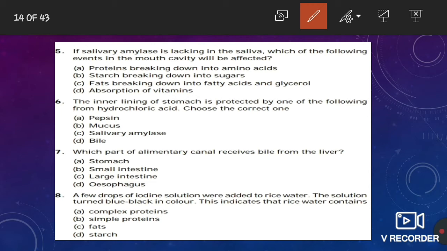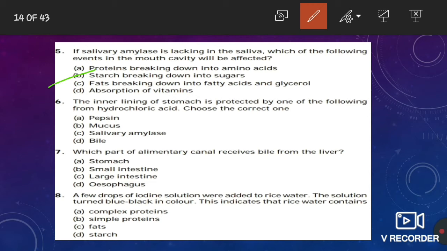Starch is an example of carbohydrates. Salivary amylase breaks down starch into the simplest form, that means sugars. So if salivary amylase is absent, then starch cannot be broken down into sugars, and this activity will be affected in the digestion process.